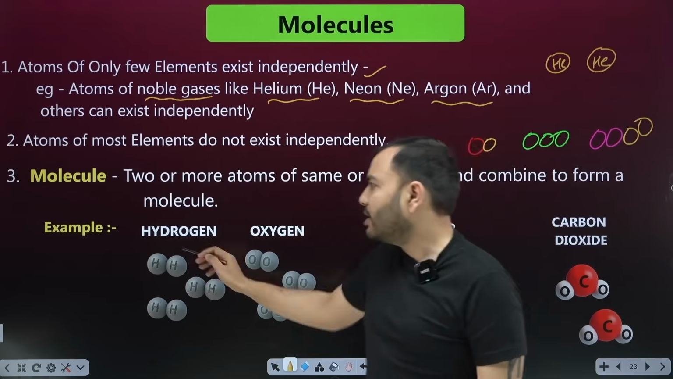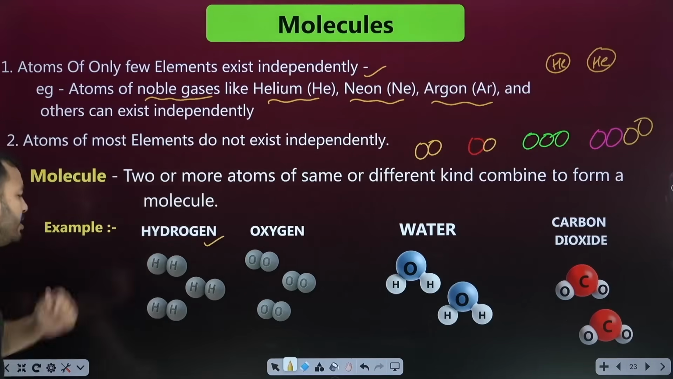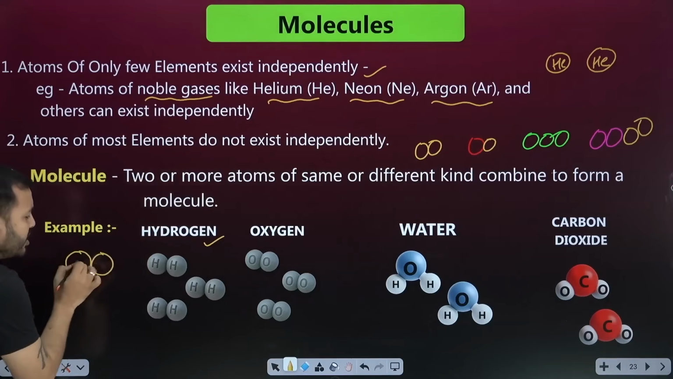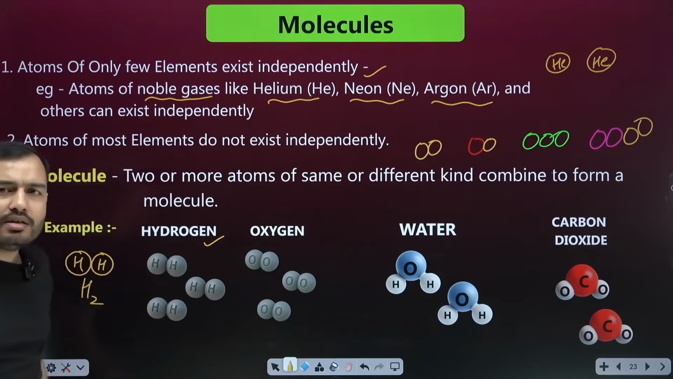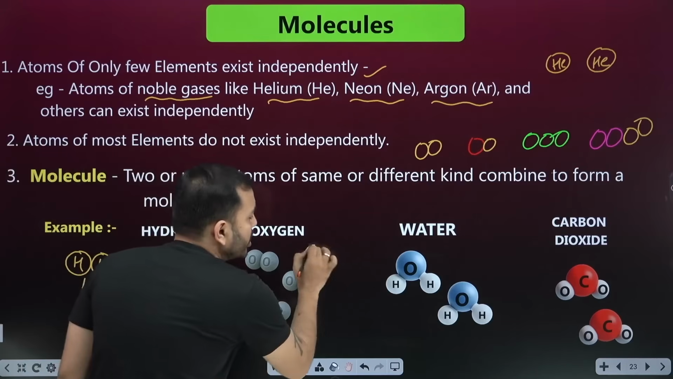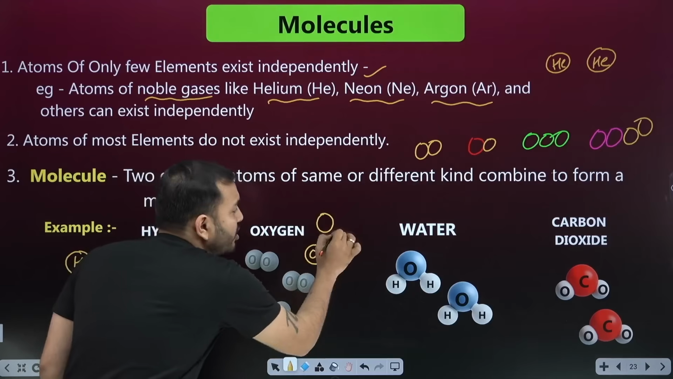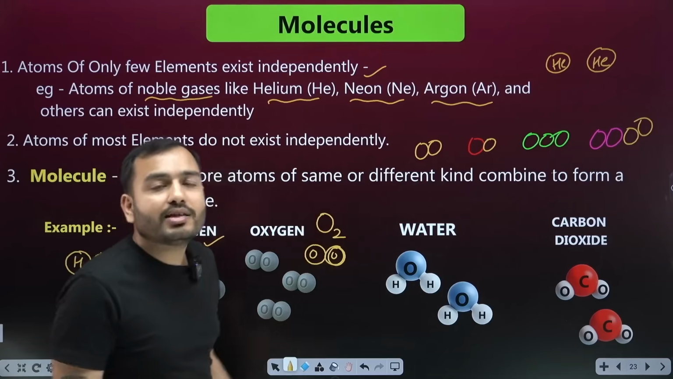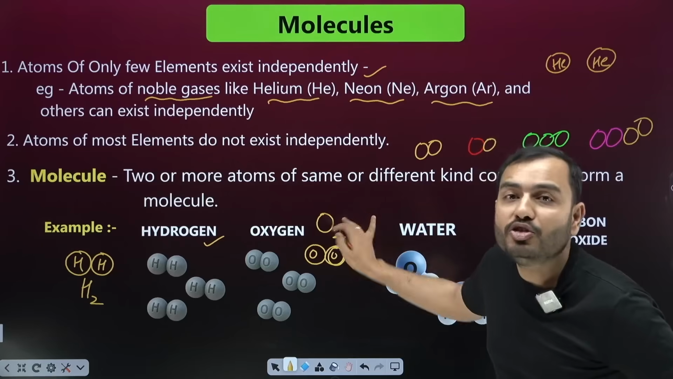What is the example? Like hydrogen. Hydrogen, beta, you will never find it alone. Two atoms of hydrogen always move stuck together. That's why you must have seen H2 for hydrogen. Why? Because two atoms are always together. Two atoms of oxygen always stick together, O and O; they will never be separate. That's why oxygen is written as O2, because two atoms are together.